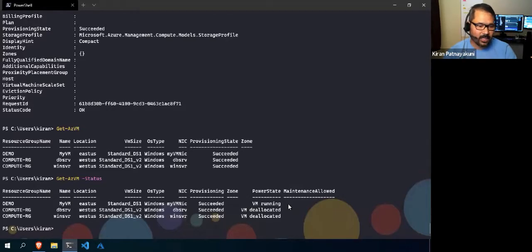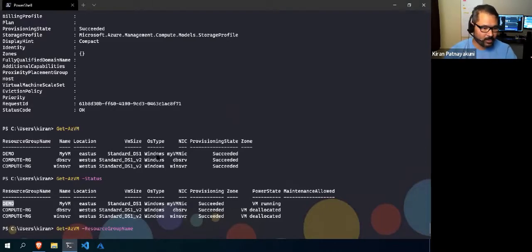And suppose now I'm using only Get-AzVM to get all the VMs running or deployed in the current subscription. But if I want to see only some, like only the demo resource group VMs, or only one particular name of the VM, for that what you can do is -ResourceGroupName.